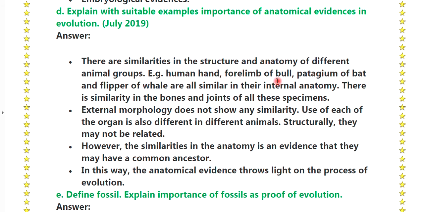Example: human hand, forelimb of bull, patagium of bat and the flipper of whale are similar in their internal anatomy. There is a similarity in the bones and the joints of these specimens. External morphology does not show any similarity. Use of each organ is also different in the different animals. Structurally they may not be related. However, the similarity in the anatomy is evidence that they may have a common ancestor. In this way, the anatomical evidences throw light on the process of evolution.